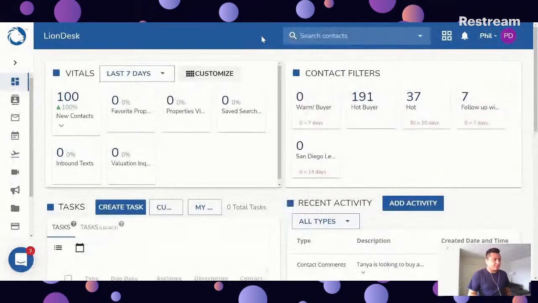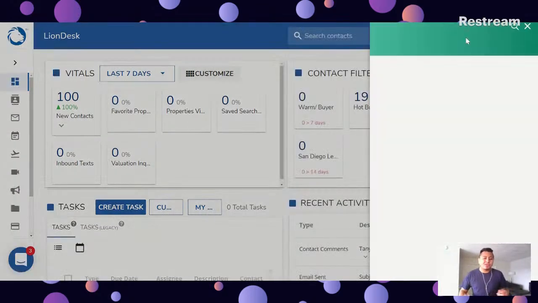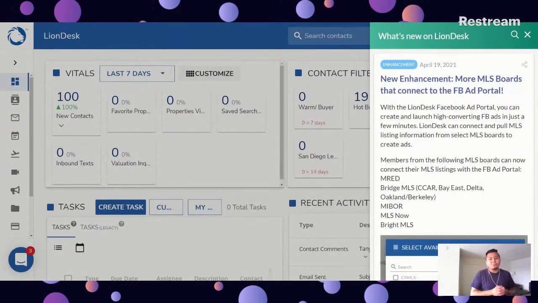Okay, so now that we're logged into Liondesk, there are a few resources I want to share with you, so you get the latest Liondesk news, or if you have a question, you know where to go. First thing I want to point out, if you look here next to your name in the upper right corner, is this little bell icon. Go ahead and click. You're going to see the screen slide in on the right-hand side.